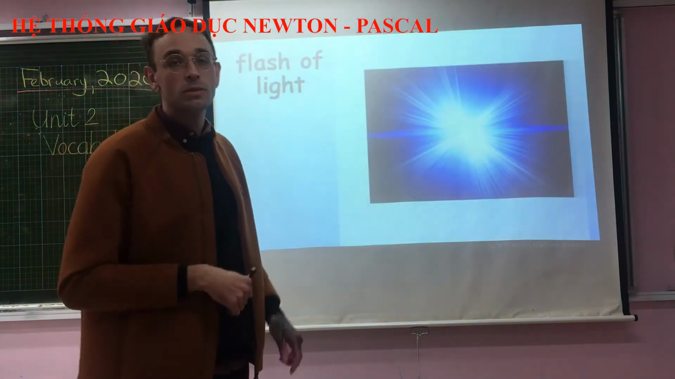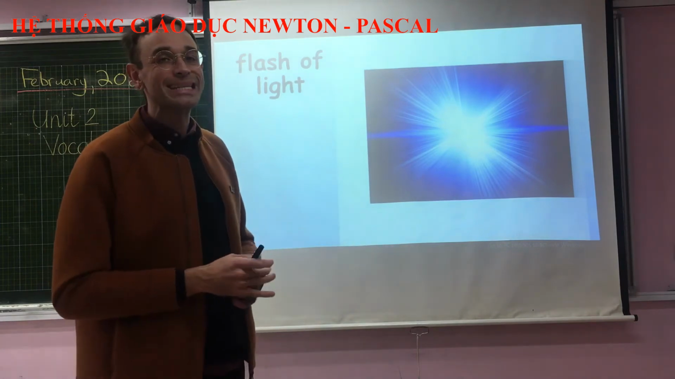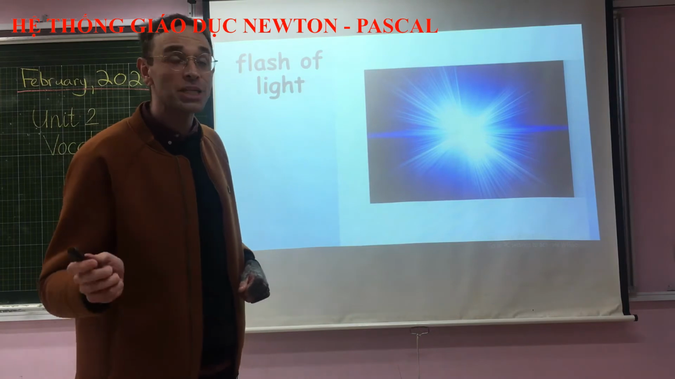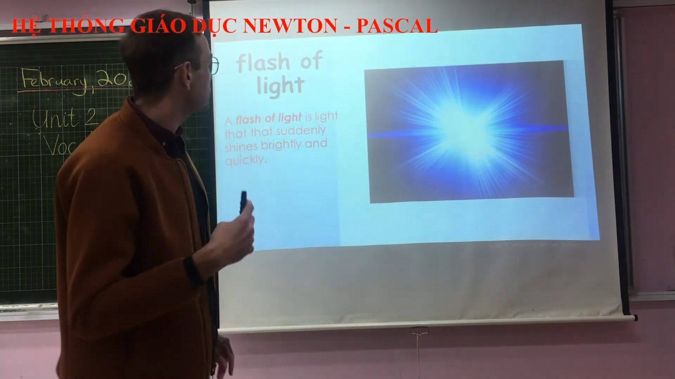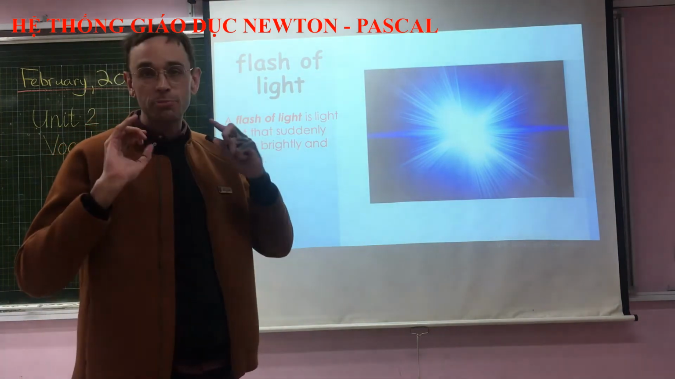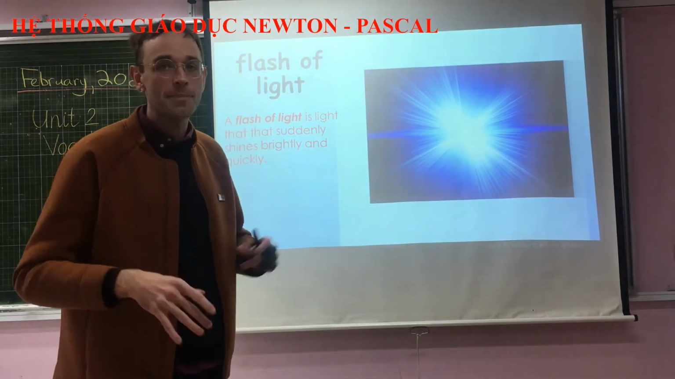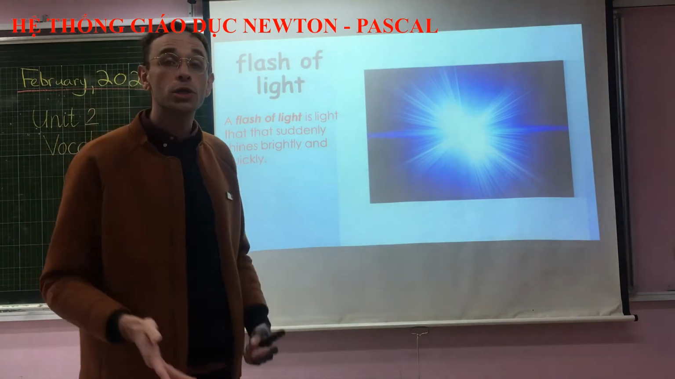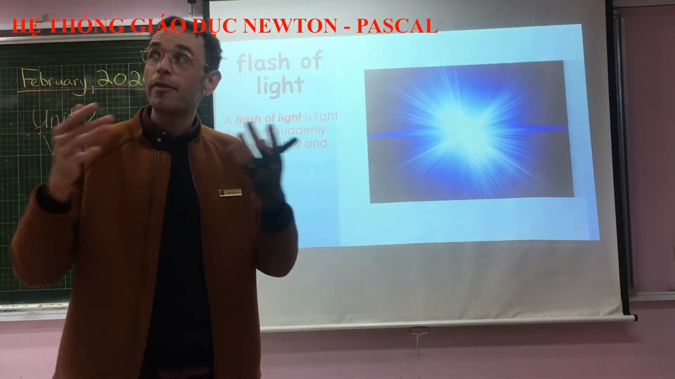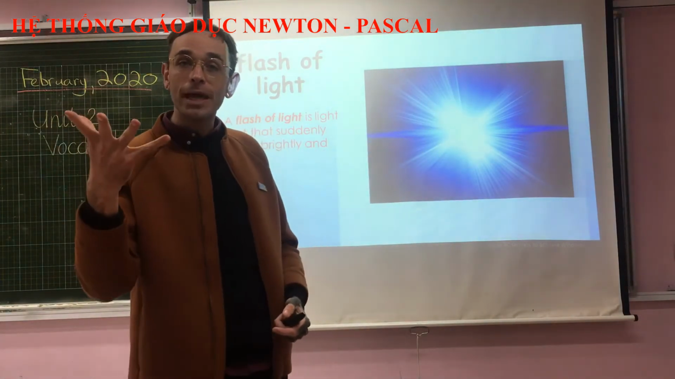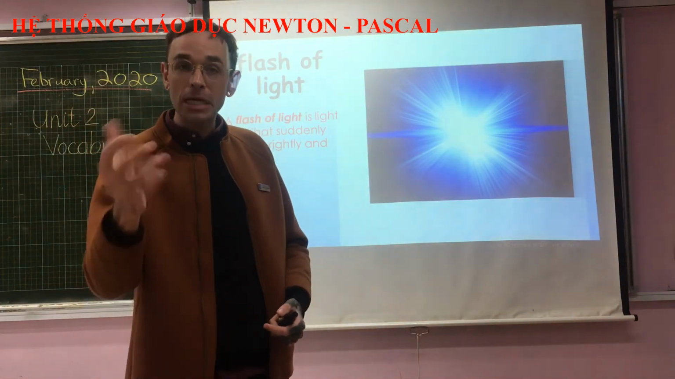Okay, the next word or phrase is flash of light. Here we have a picture of a flash of light. A flash of light is light that happens suddenly and shines brightly and quickly. It doesn't stay for a long time. It's not like you turned on the lights and then the room was lit for a long time. A flash of light happens quickly and suddenly.